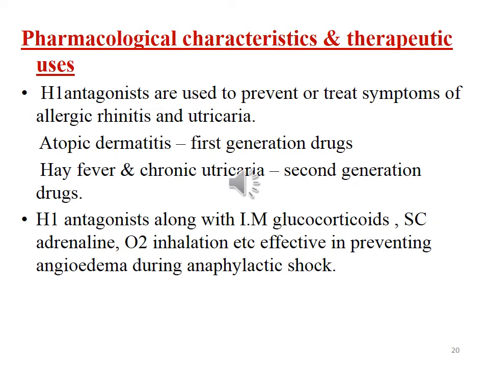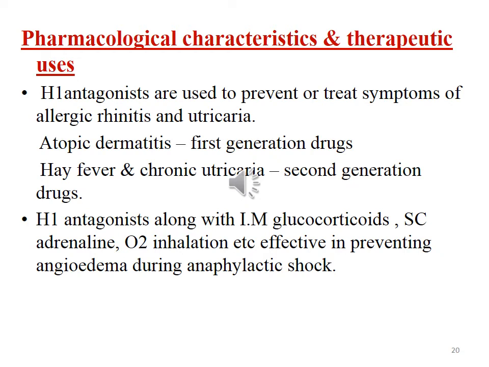Pharmacological characteristics and therapeutic uses of H1 receptor antagonists. These are used to prevent or treat the symptoms of allergic rhinitis and urticaria. For atopic dermatitis, which is a skin disorder, first generation H1 antagonists are preferred because of their additional sedative effects and also for the control of itching.